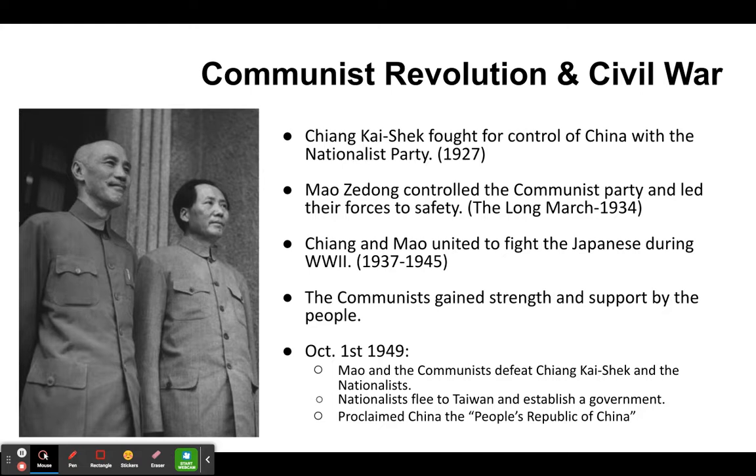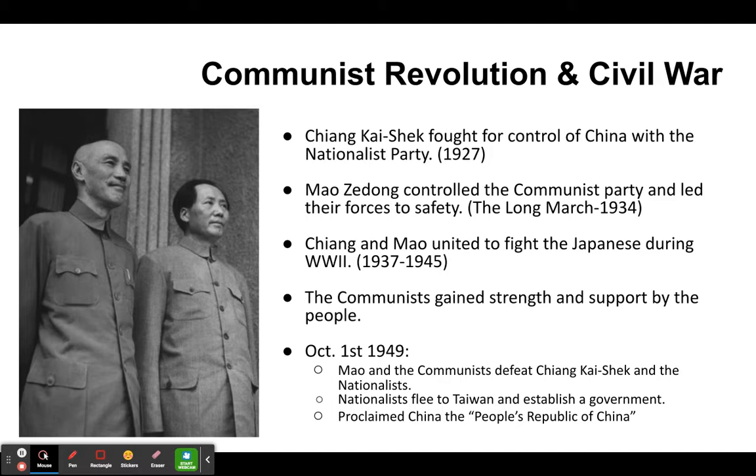The next events we're going to get into here, we'll fast forward a little bit up to about 1927, and so that's where we see the rise of communism, and we end up with a civil war that starts to happen here, and this is a really long civil war. All right, so the communist revolution starts to take hold in China at this point. And so two men rise to power. Chiang Kai-shek, the man on the left there, he rises to power through the Nationalist Party, and he starts to gain control of China with that party, and over time gain more and more following.